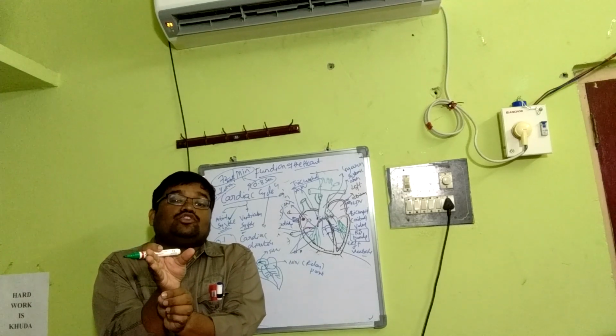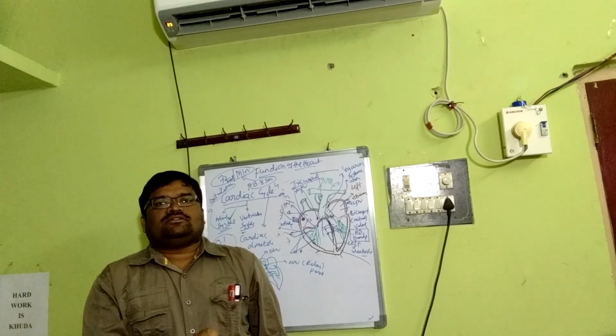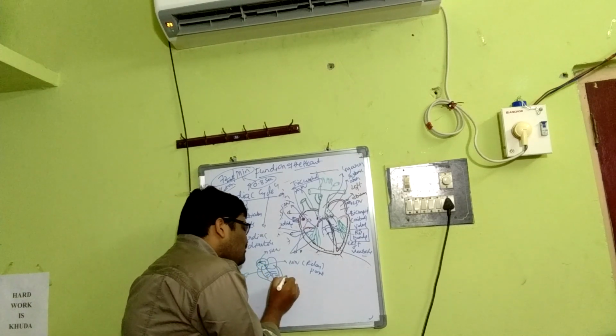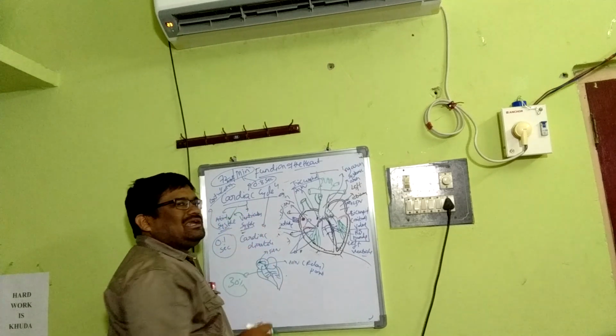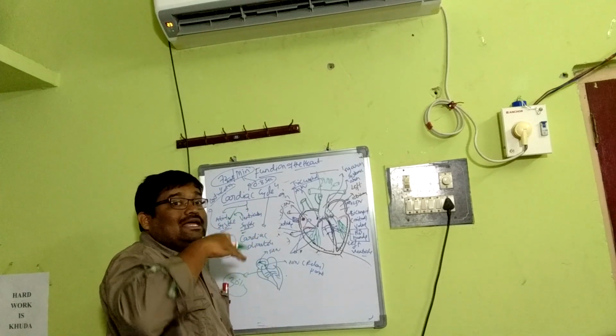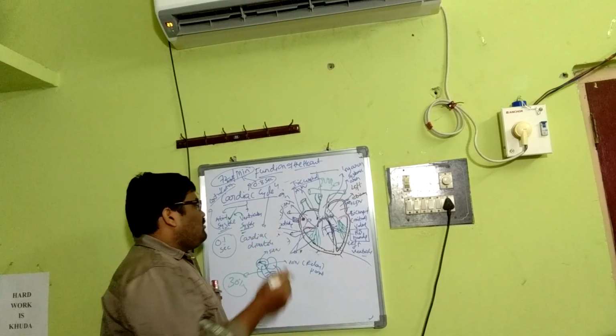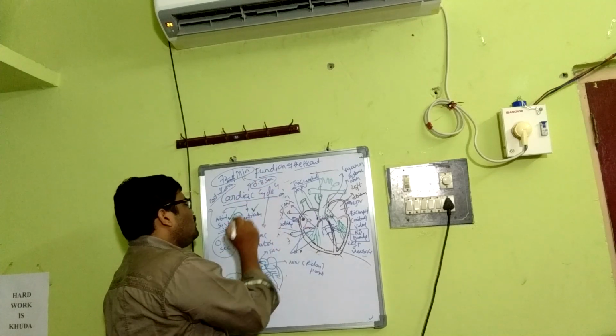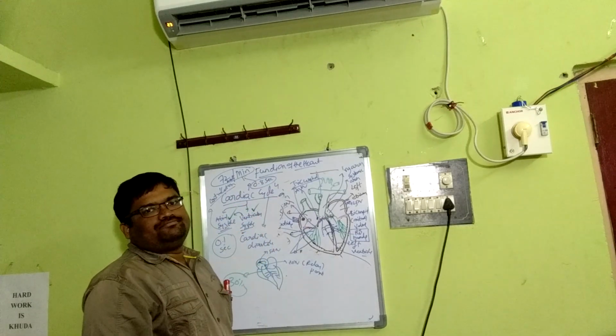That means ventricular contraction. During this, the atria will be in a relaxed state, atrial diastole. When the ventricles are in systolic mode, the atria are in relaxed mode.